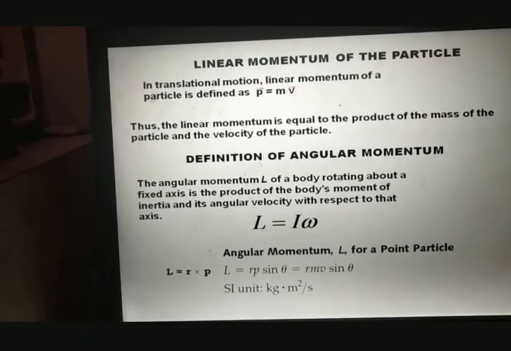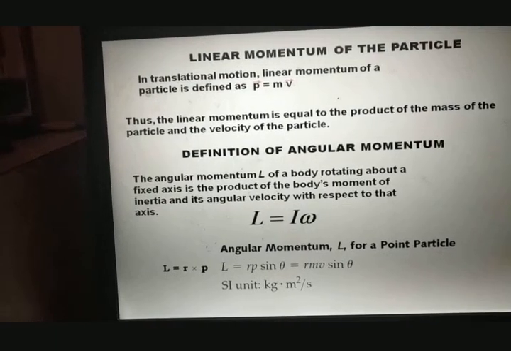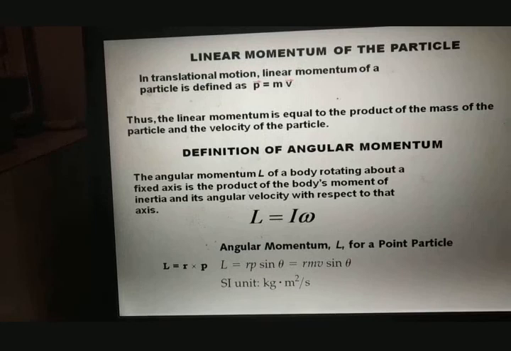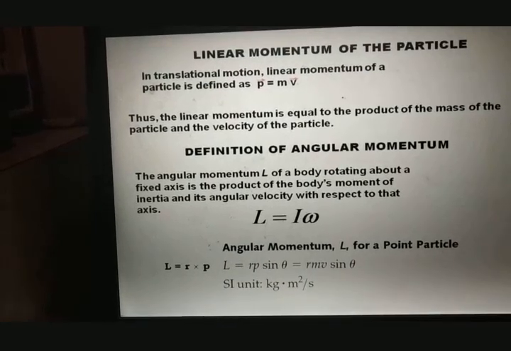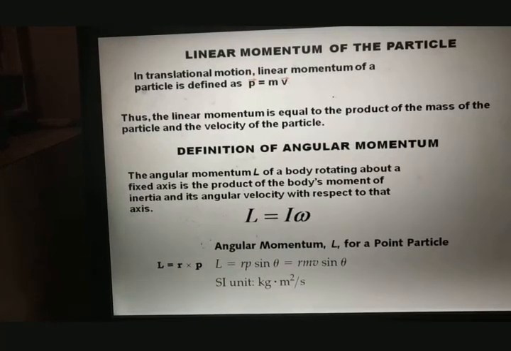Now how to define it? Angular momentum of a body about a fixed axis is the product of the body's moment of inertia and its angular velocity with respect to that axis.